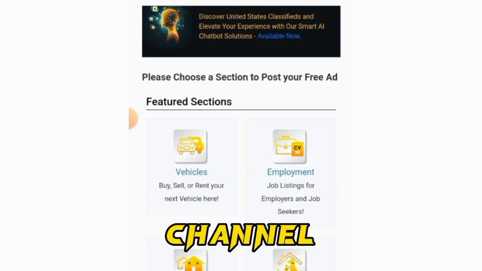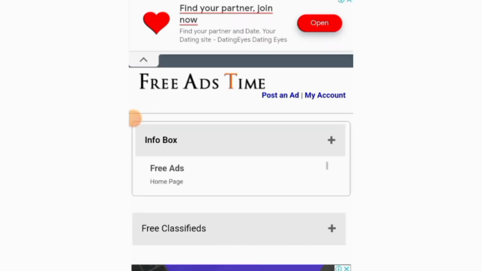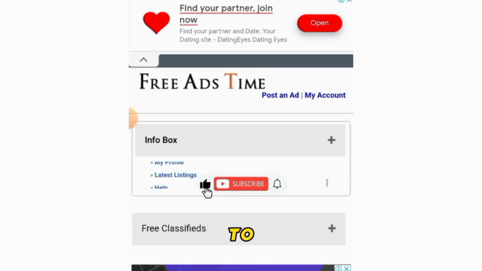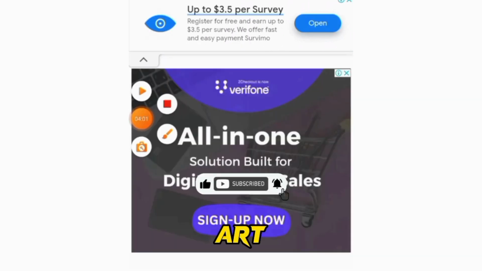So the next site we're going to be looking at on my list is this site called Free Ad Time. And you can see right here this is how the site literally looks. So all you need to do is click on this post ad at the corner. Once you click on this post ad section, it takes you over to this section where you'll be asked to choose your ad category.